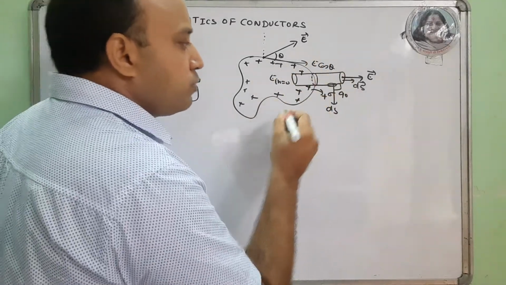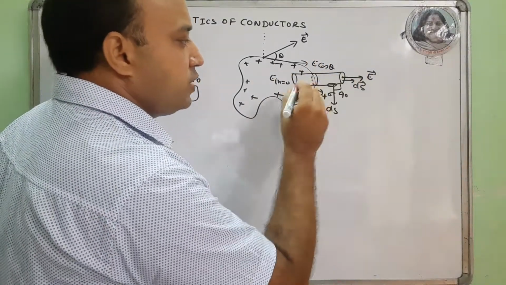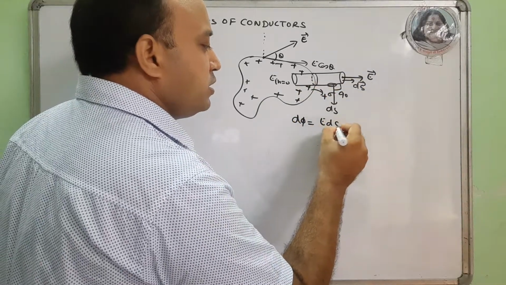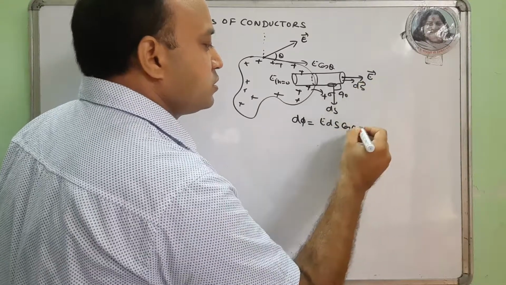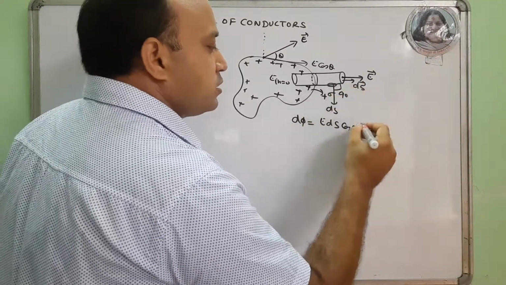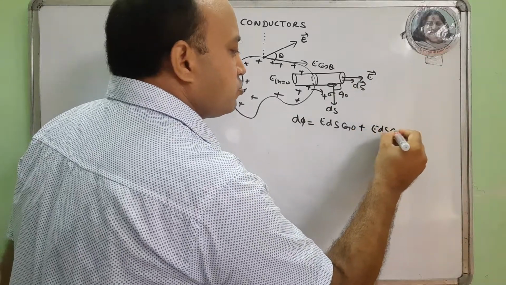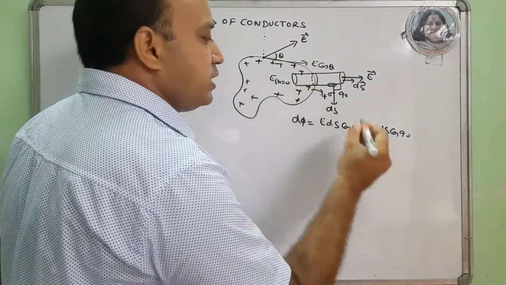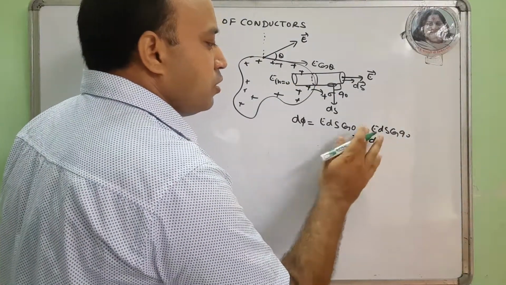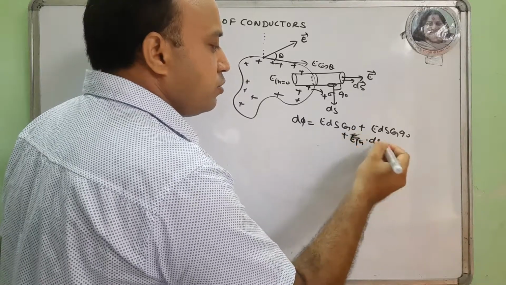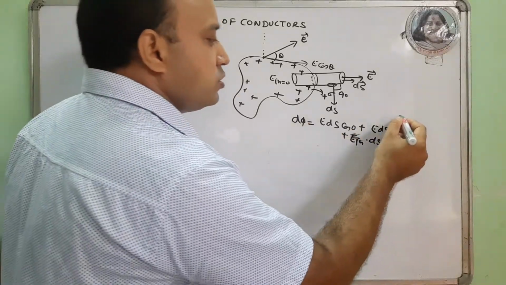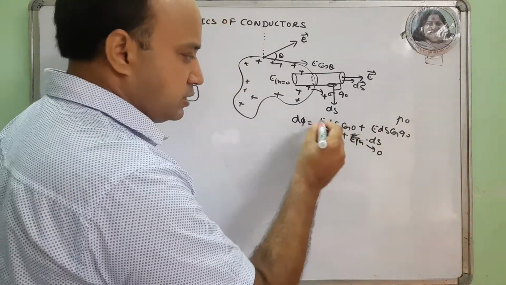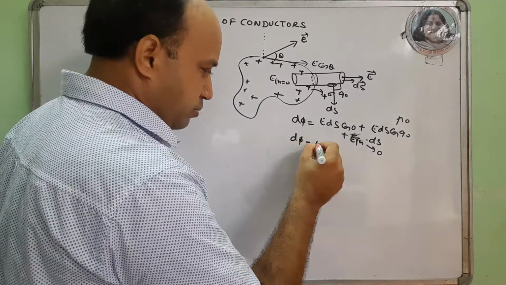To calculate total flux, d phi is E ds cos 0 for this surface, plus E ds cos 90 for the curved surface, means there is no contribution there. From inside E is 0, so 0 dot ds, or I can write plus E inside dot ds, and E inside is 0, that's why it is 0. This is 0 due to 90 degrees, this is 0 due to E inside being 0. Only E ds exists. So d phi is only E ds.